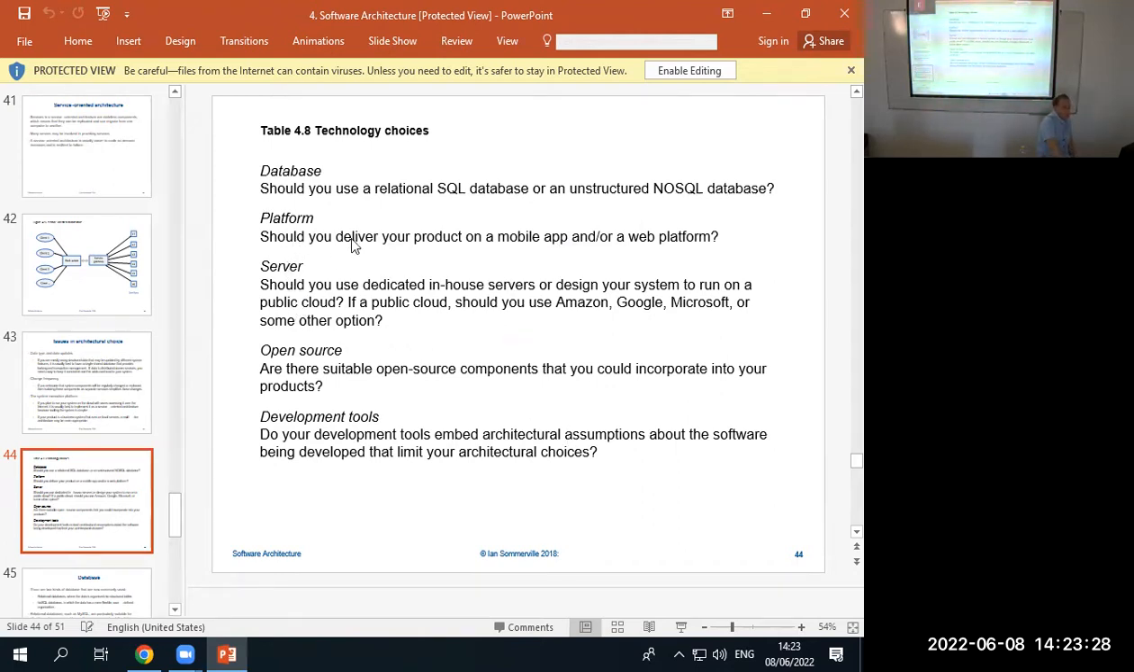Server, so that's platform. Should you use dedicated in-house servers, or design your system to run on a public cloud? If a public cloud, should you use Amazon? Should you have your own servers or should you use AWS? Open source, should you use an open source solution that already is out there? Development tools, what tools should you use?